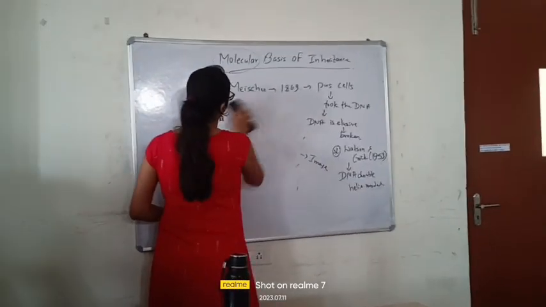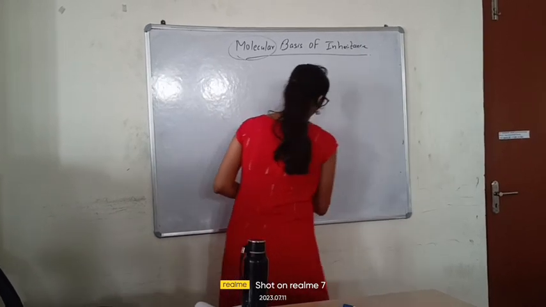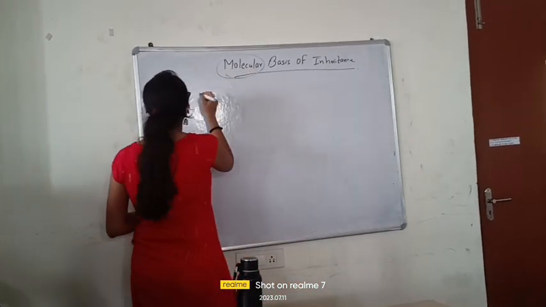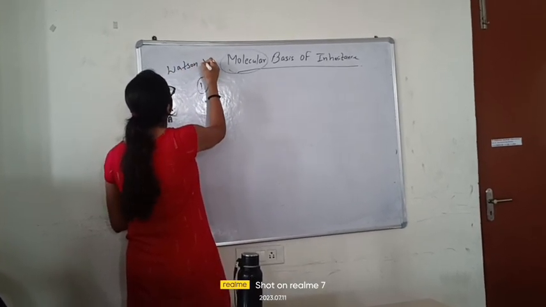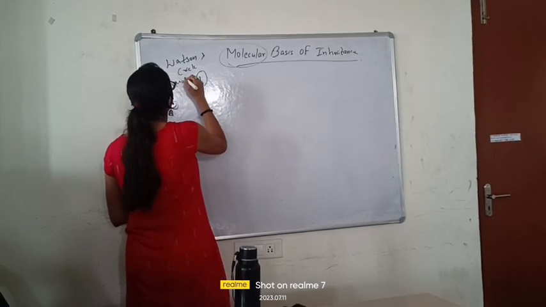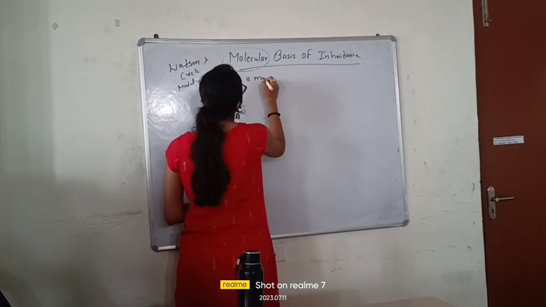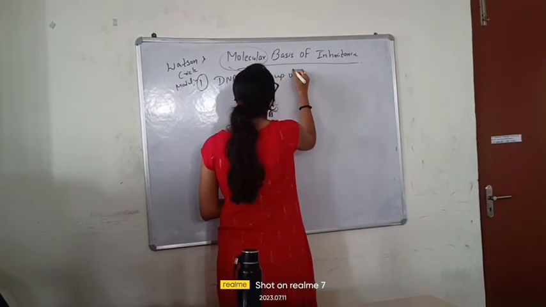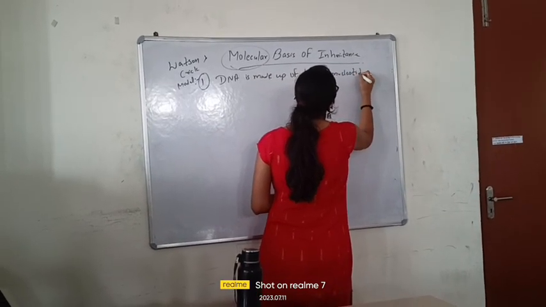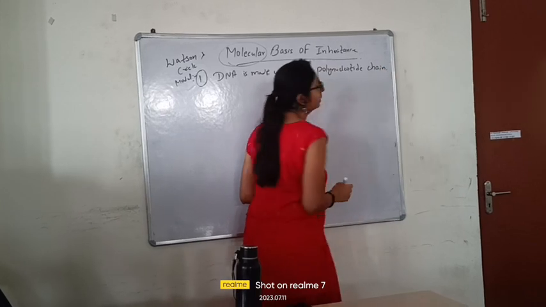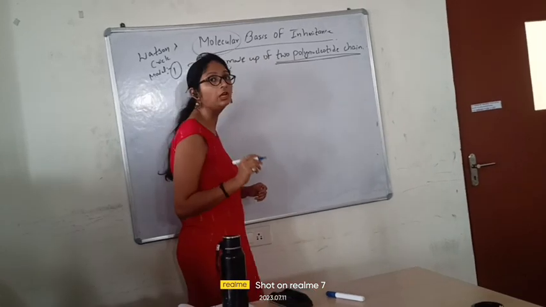Fine. Now see, what I told you is that Watson and Crick gave the model, and the first point of the Watson and Crick model was: DNA is made up of two polynucleotide chains. What is it made up of? Two polynucleotide chains. Now see beta, what words are coming here? Two polynucleotide chains.